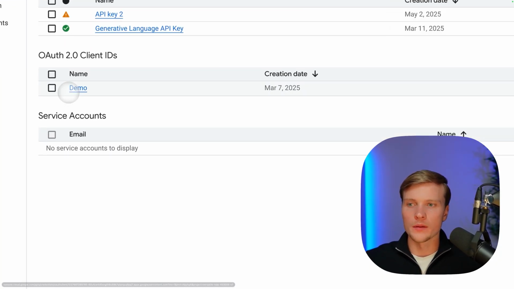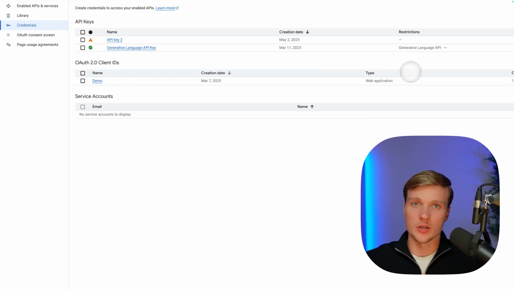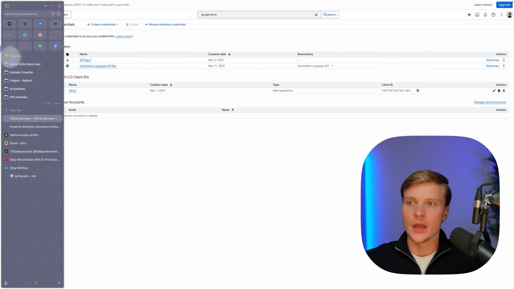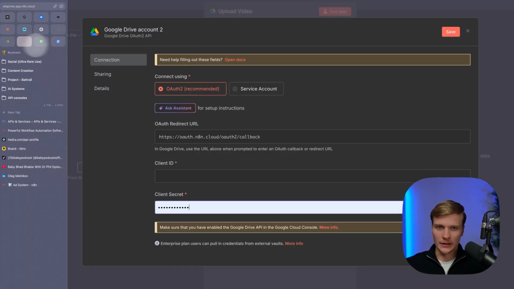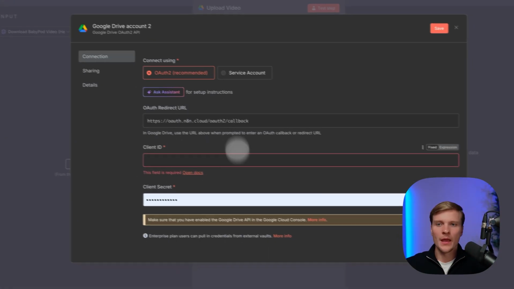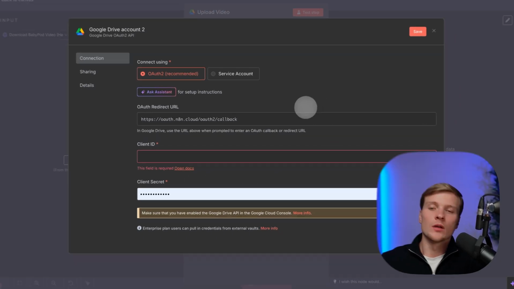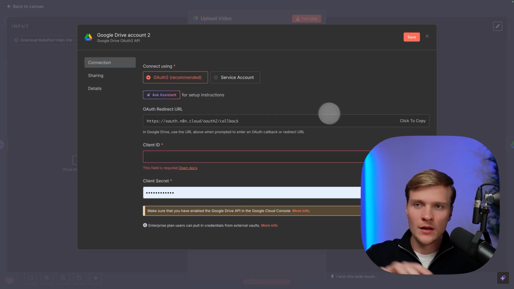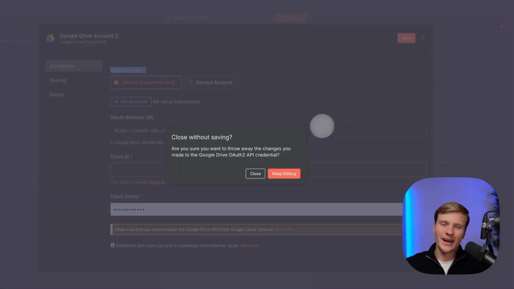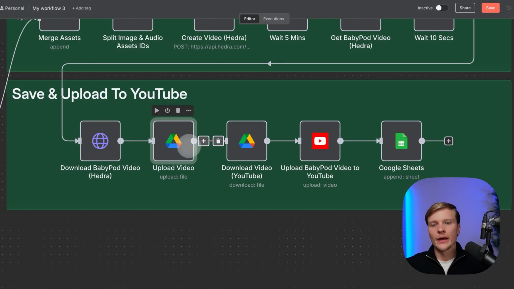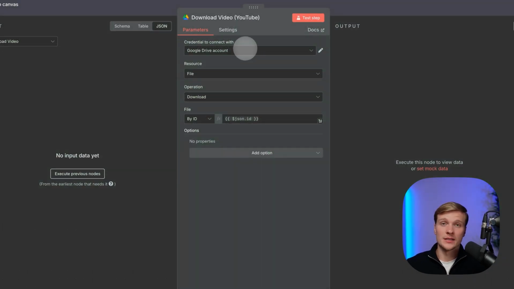I don't open mine because it will reveal my credentials. On the right side, you will see your client secret and your client ID. You'll need to copy it and go back to the n8n, and you will need to paste here the client ID and here the client secret. And once it is here, it will also offer you to authorize using the Gmail, and once you do that, the whole credential will be set up. I know it is a little bit tricky, not super convenient, but this is the way. And on that note, the G drive will be connected. Also here you will just select the same credential.